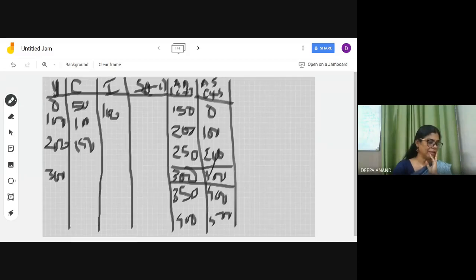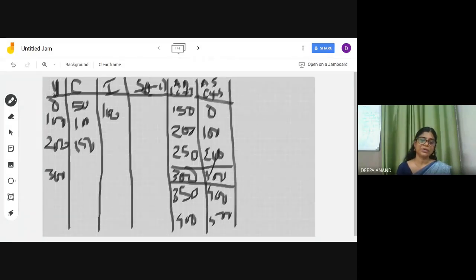Then, are saving and investment equal at the equilibrium level of income? At equilibrium, S is equal to I, saving and investment will be the same? Yes, it is. Saving is equal to investment at the equilibrium level.